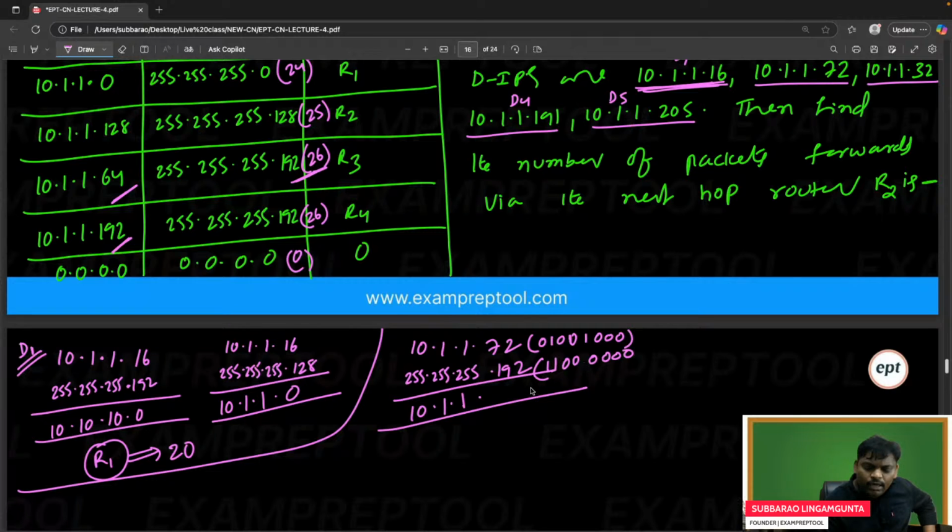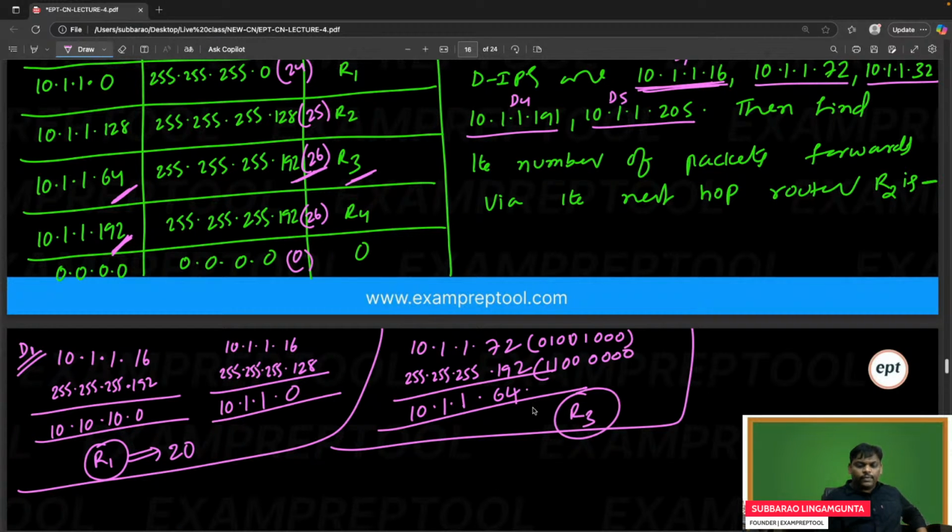Anyhow, in my opinion, it will give 64. So is 64 matching? I think it is matching. 64 matching. I think this will go via R3. Please check. Both are also 26. If both are matching, you can take any one, but only one is matching. If you do the AND operation, you are getting 64 only. So via R3 it will go. D2 will go via R3.